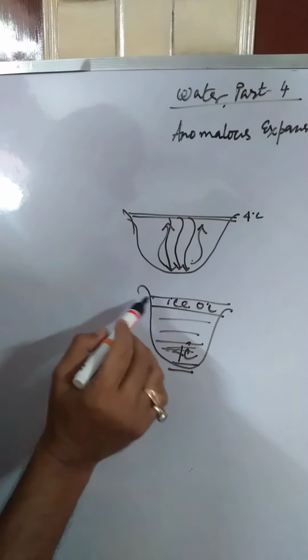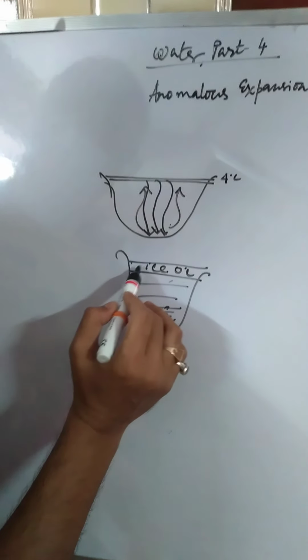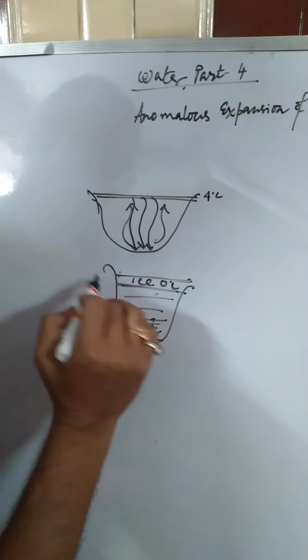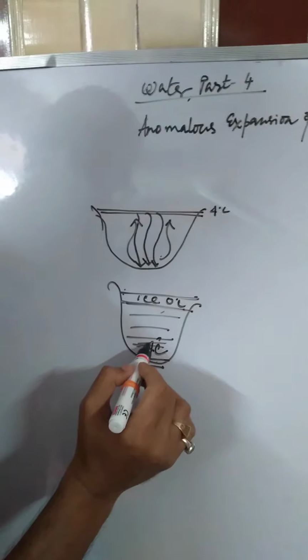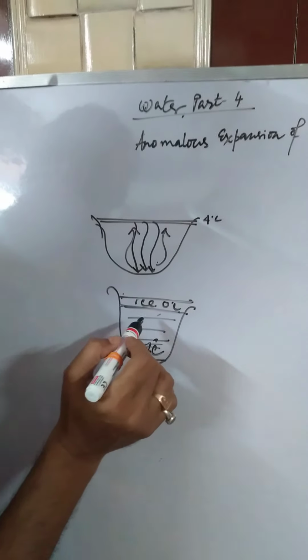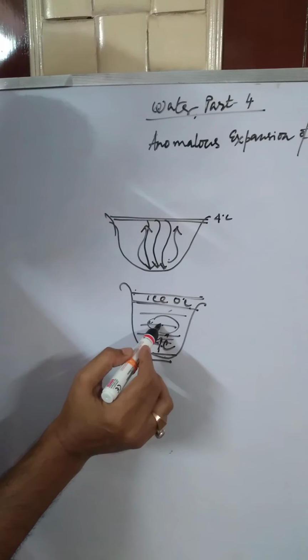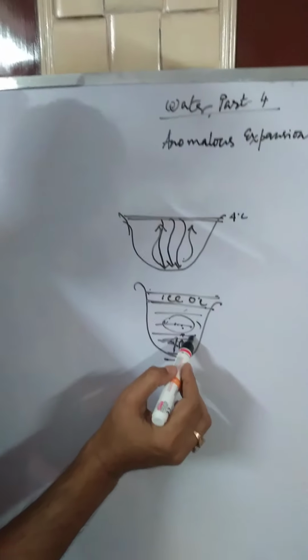So you see, at the top of the pond or river or lakes or oceans, the ice forms at the top of the surface of the water, and below that the temperature of the water is 4 degrees Celsius and it remains liquid. So here all the aquatic plants and animals can survive because it's a liquid.